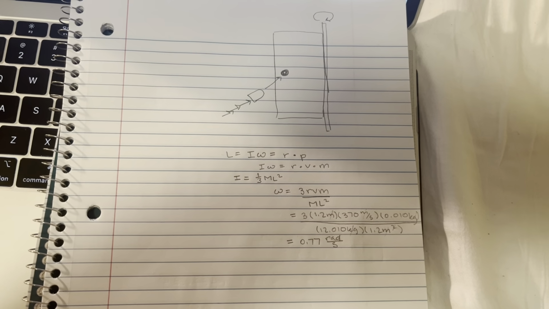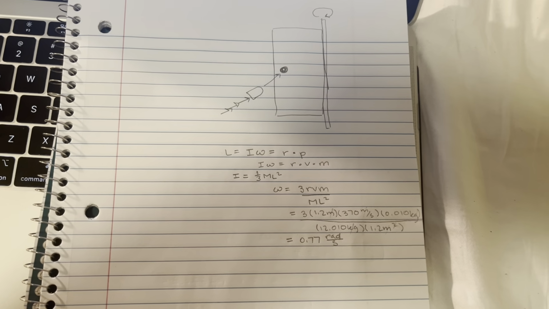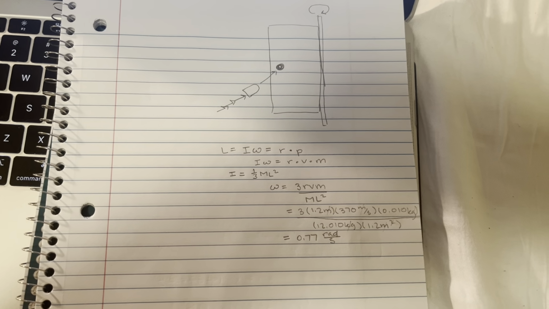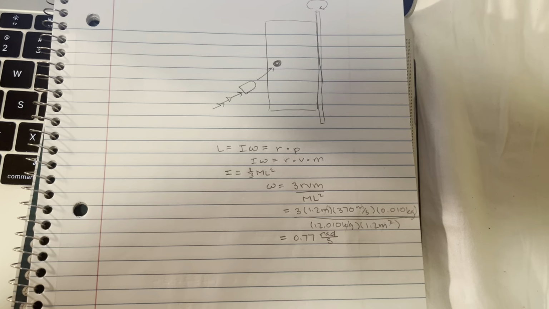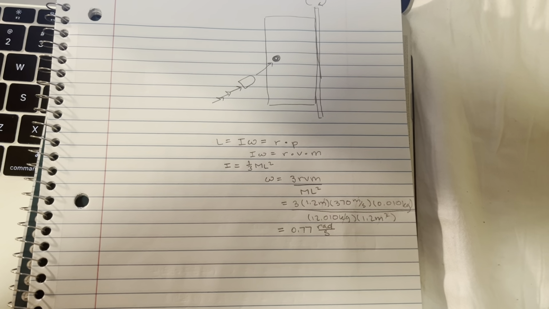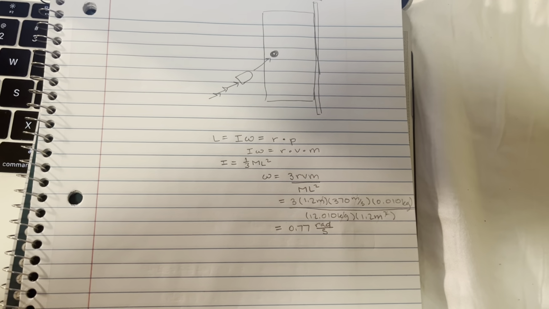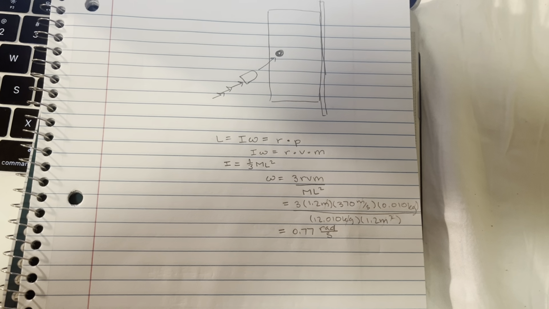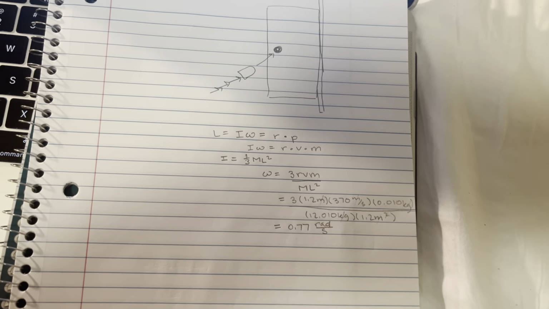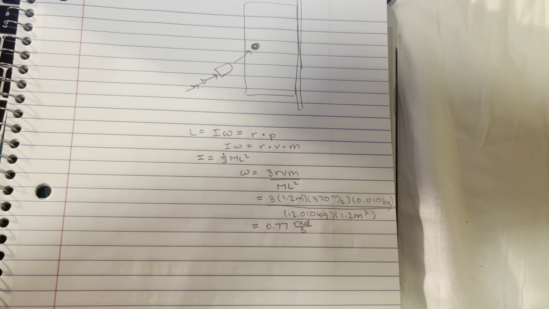And then momentum can also be written as velocity times mass. So if we set those two equations equal to each other, we're given all of this information, so we can just solve for angular velocity and plug in our values, and we are good to go.